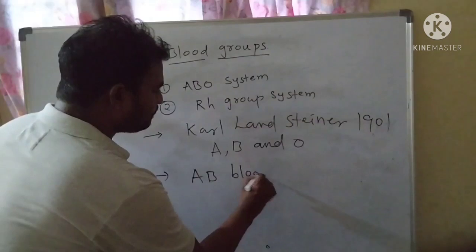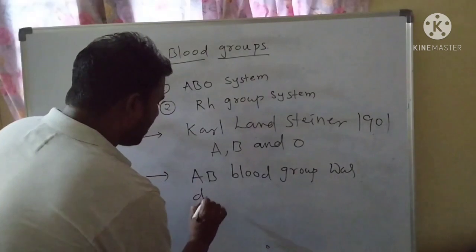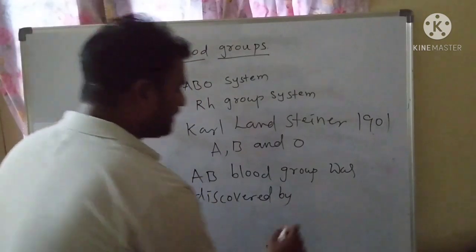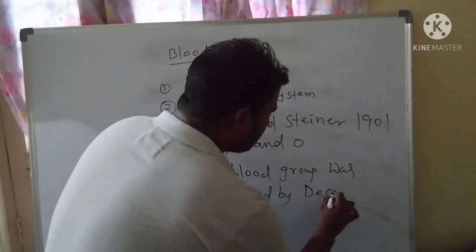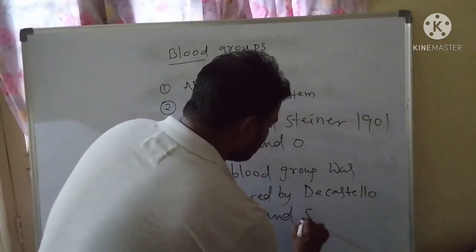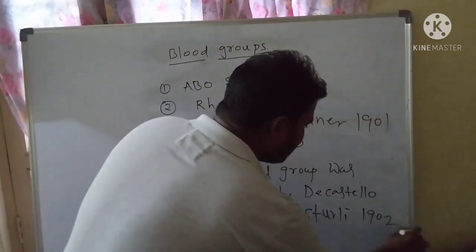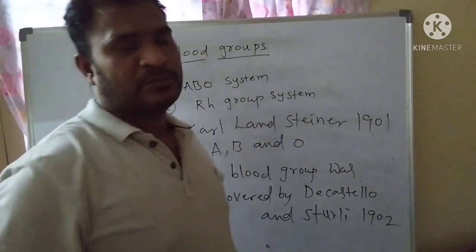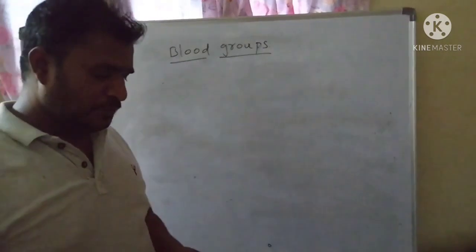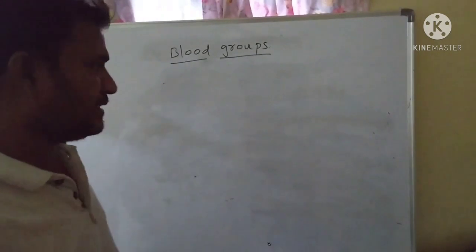But the rest of the blood groups, that is the AB blood group, was discovered by De Castello and Sturli during 1902. So these blood groups are inherited from parents to offspring by multiple allelism.